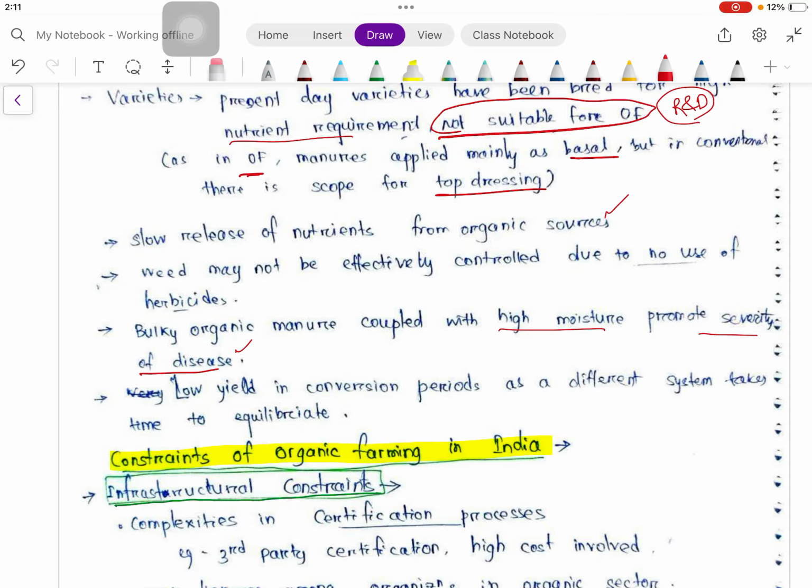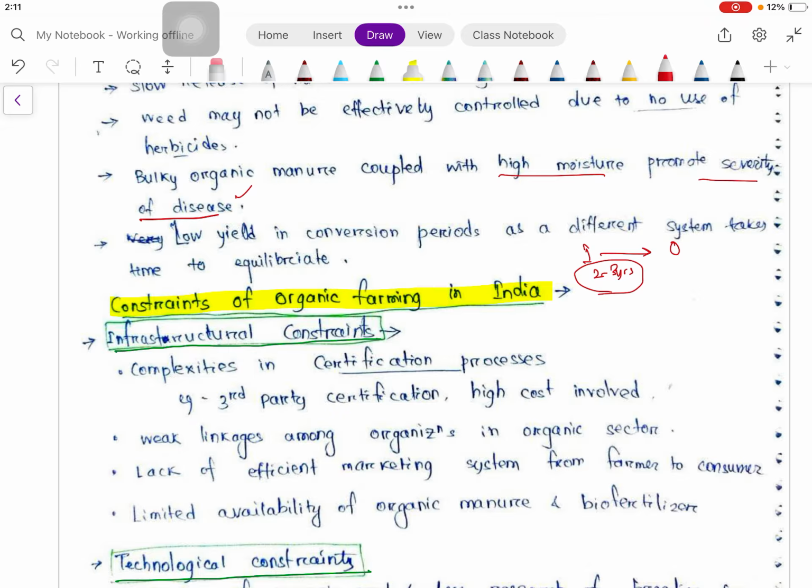And in the conversion period, suppose inorganic to organic, the conversion period is 2 to 3 years. In these 2 to 3 years we are not using any chemical fertilizer which we were using earlier. So the system is not adapted to the sudden shift, and we will have low yield in the conversion period. And to add to the tragedy, the farmer has no certificate to sell their produce at premium prices in that conversion period. So this is a double blow for the farmer.